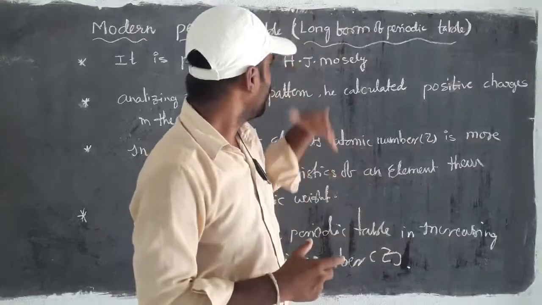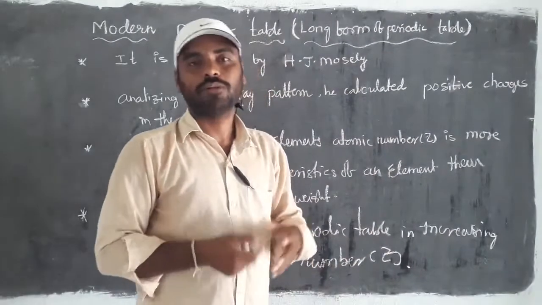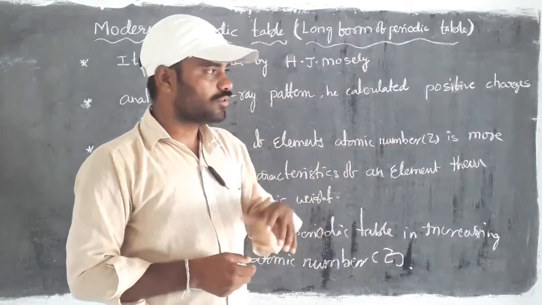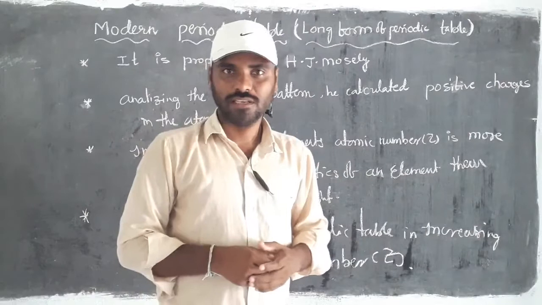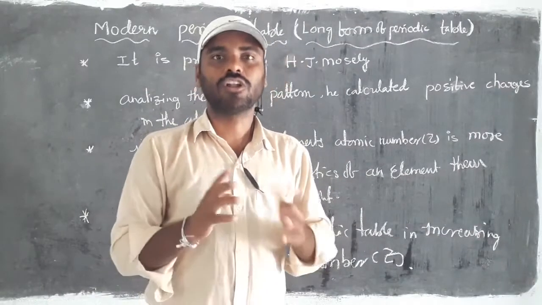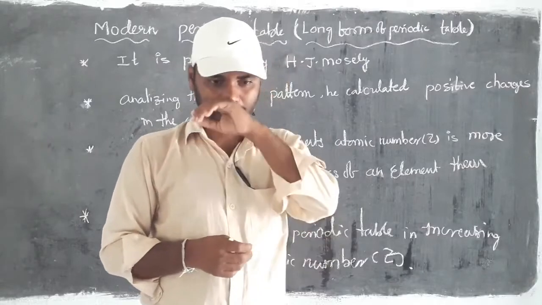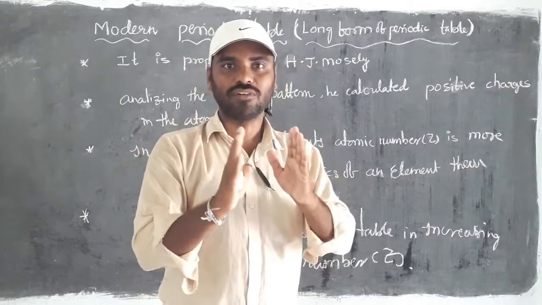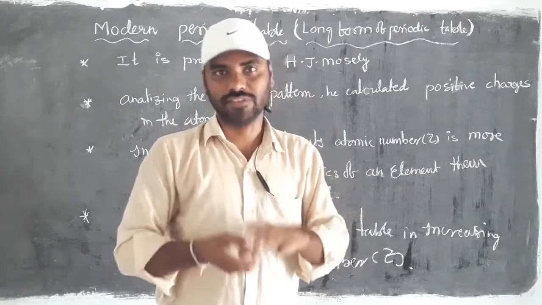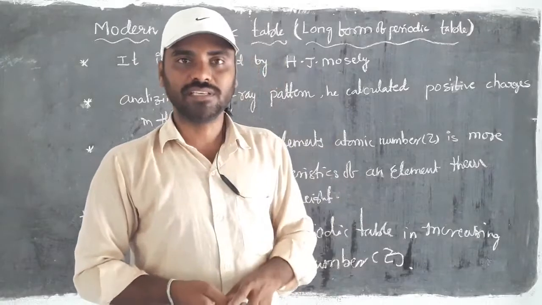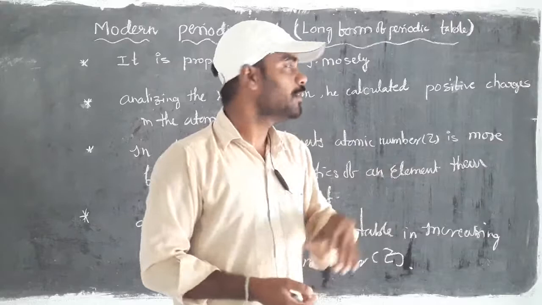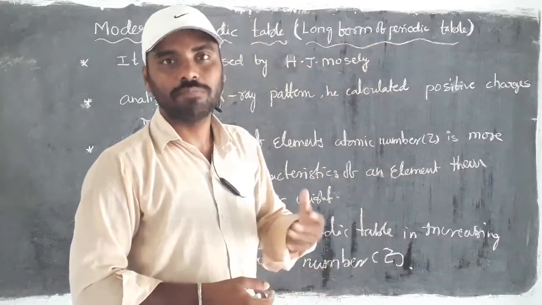So, in discussing the modern periodic table, or long form of periodic table, which is its alternative name, it is designed by Moseley. What are the drawbacks in Mendeleev's table, especially the anomalous series, and the comparison of different subgroups A and B in the first group as well as the seventh group? Such limitations are overcome, or got a solution, in the modern periodic table.